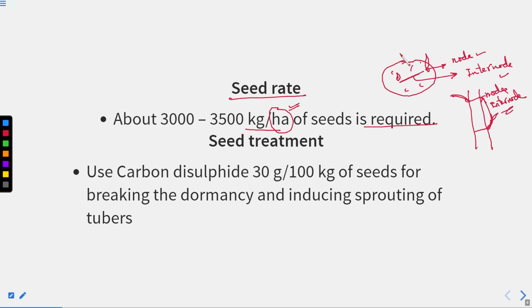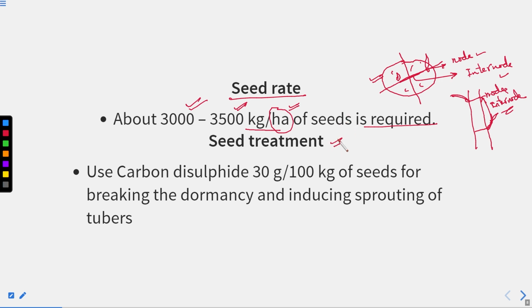So at the time of seed preparation, we can cut this potato into parts, but be sure that these four parts must have eyes. This much amount of potato is working as a seed here. So we cut the potato into four parts, and each part will be sown in the ground, and from that a new plant emerges out. So about 3000 to 3500 kg per hectare of seed is required.